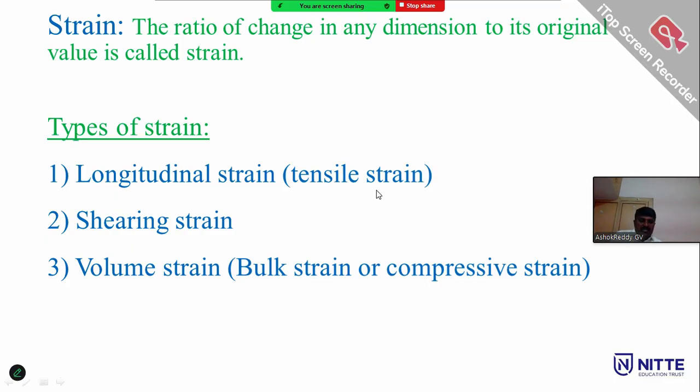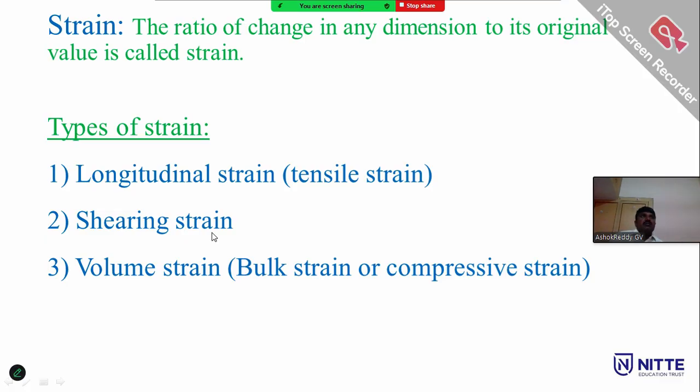Longitudinal strain is the ratio of the change in length to the original length. Examples are a bicycle chain, or a belt rotating on a pulley, and a rope. There is no unit.